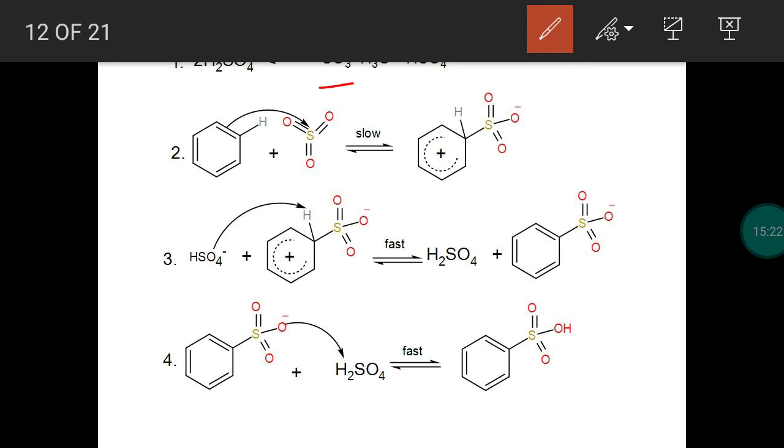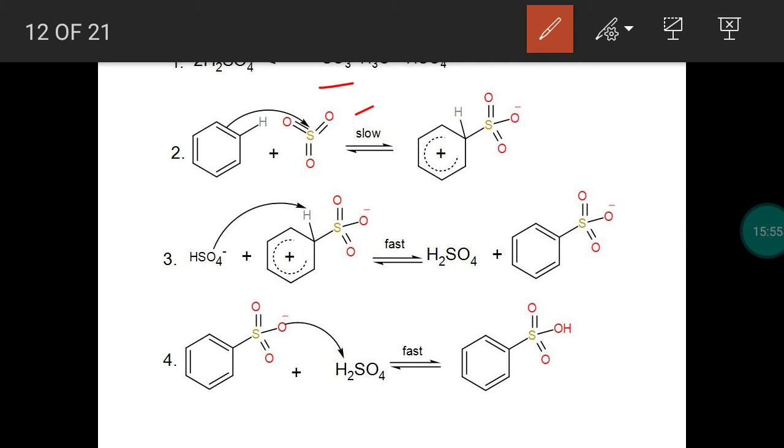Because of the number of electrons around sulfur. So sulfur in sulfur trioxide is not obeying the octet rule. Around sulfur, 8 electrons are not present. The molecule is exempted from the octet rule. So we already studied in chemical bonding lesson. Okay, what are the molecules which are deviating from the octet rule? So sulfur trioxide molecule is not obeying the octet rule, especially the sulfur. Okay, so it can act as an electrophile.